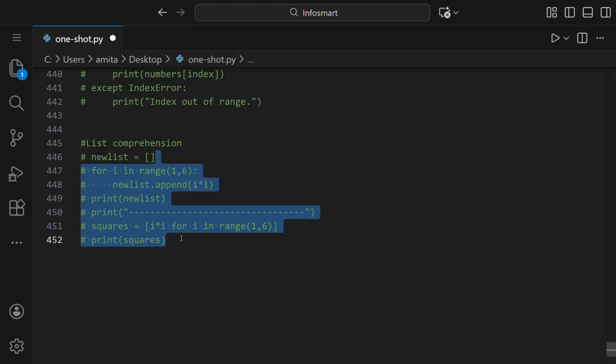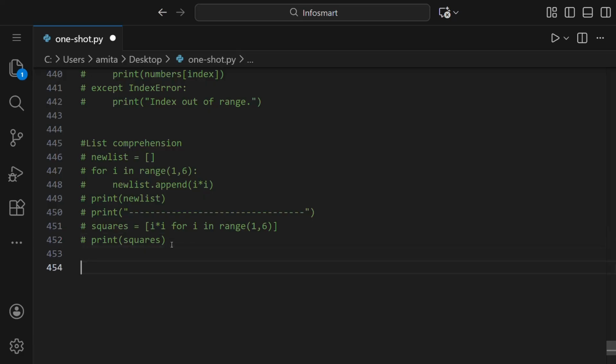So it consists of an expression, a for loop, and an optional condition like you saw. This is a for loop and this is an expression. And we can also give a condition. Let us see another example for that.